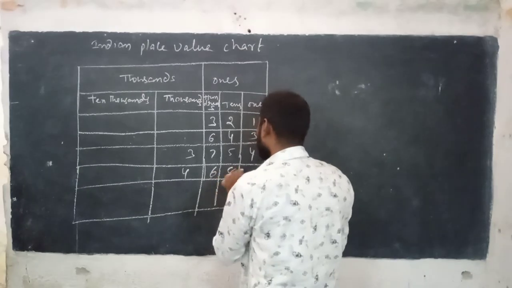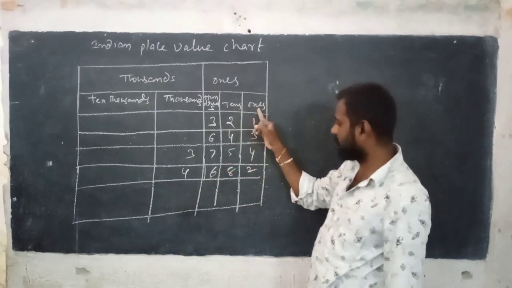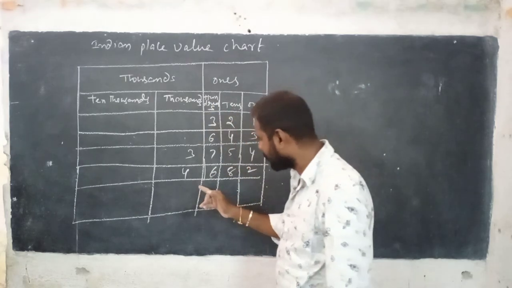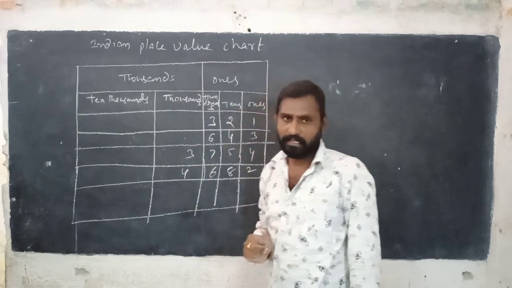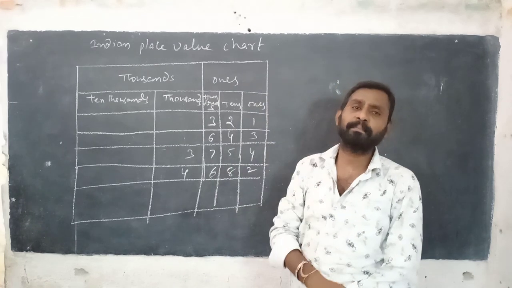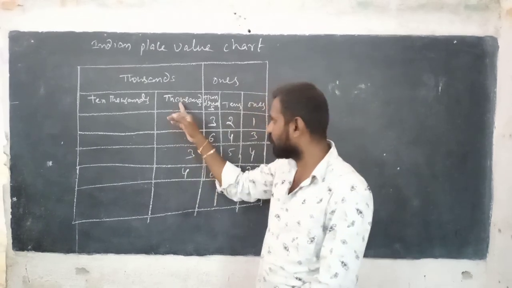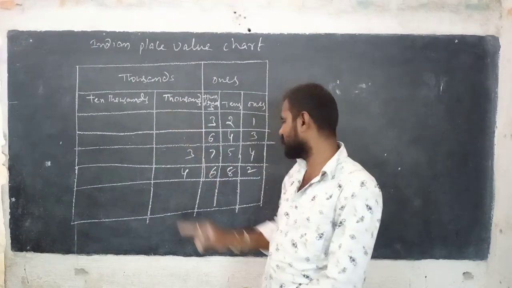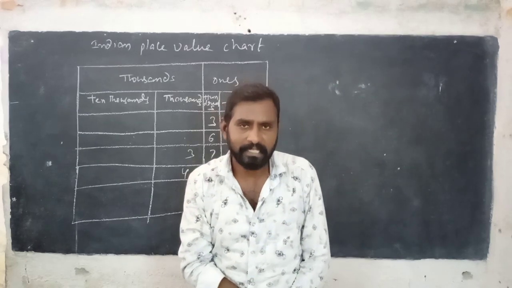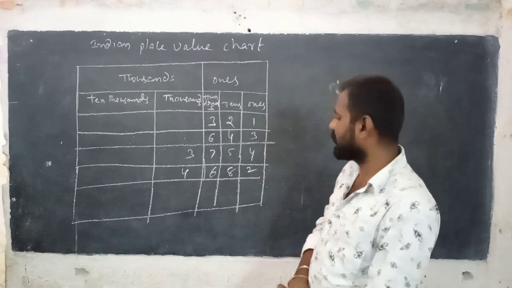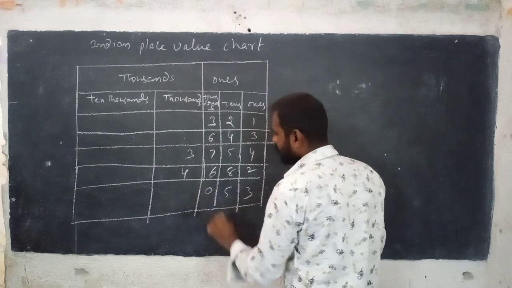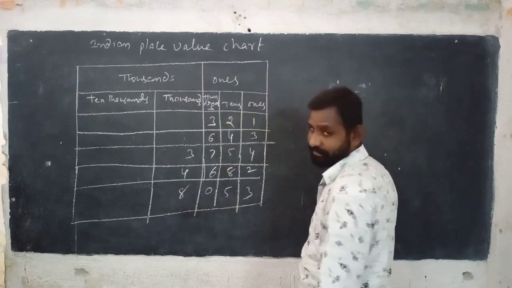Now next, 4, 6, 8, 2. 2 is in ones place, 8 is in tens place, 6 is in hundreds place, then 4 is in thousands place. So in thousands period only the fourth place is given, that is thousands place. So you can read 4,000, 4,682. Now next, here 3, here 5, here 0, here 8.